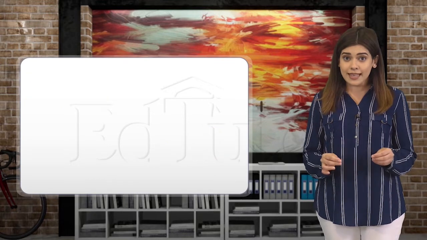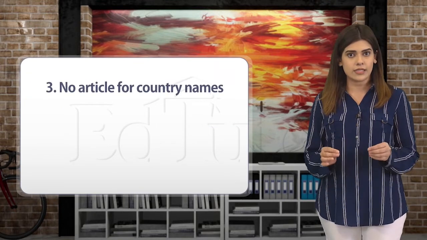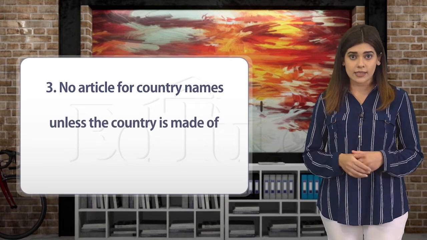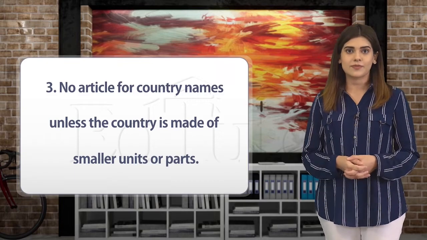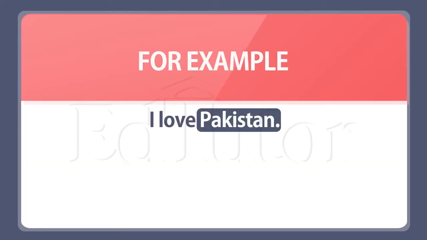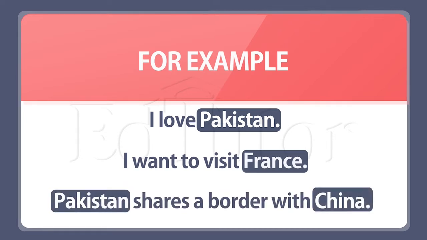The next rule says, do not use an article before the names of countries unless the name suggests that the country is made up of smaller units or parts. For example, I love Pakistan. I want to visit France. Pakistan shares a border with China.